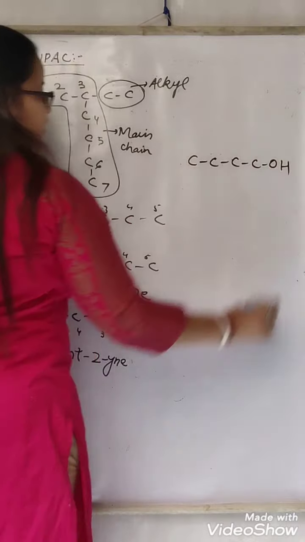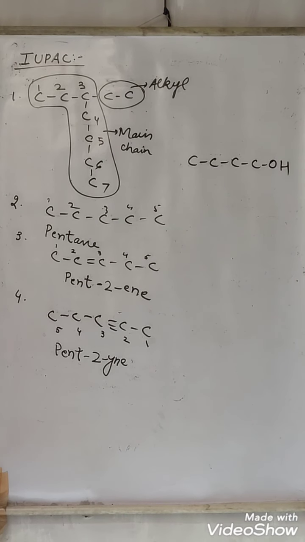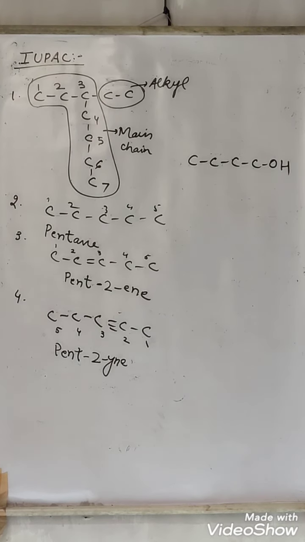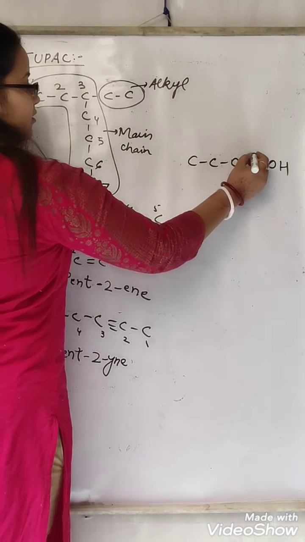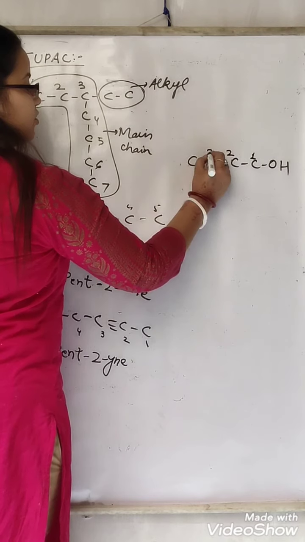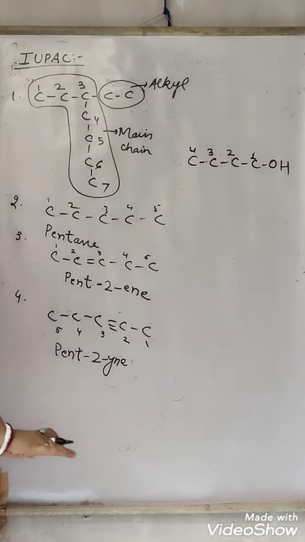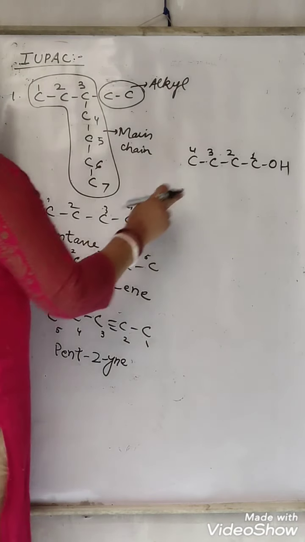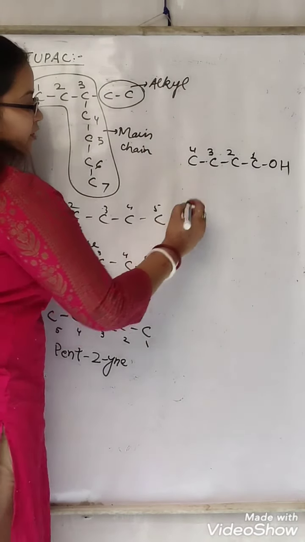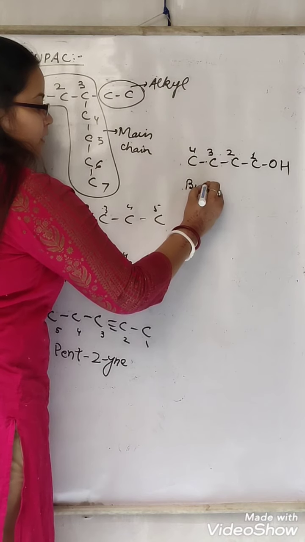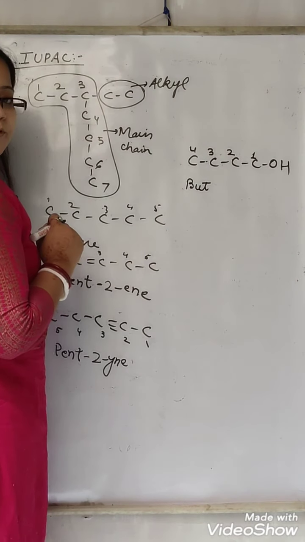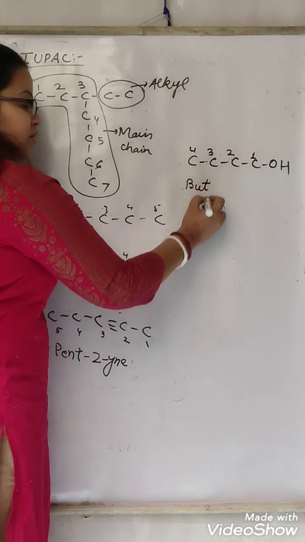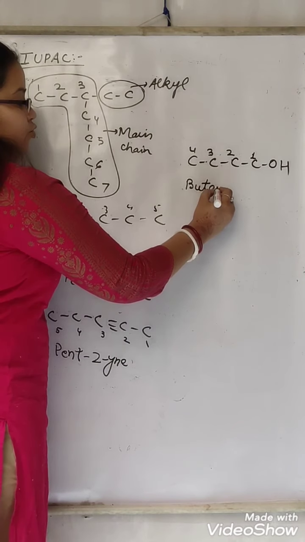Suppose we have this alcohol. See, the preference must be given to alcohol. So numbering will start from here. 1, 2, 3, 4. I am telling it simply. Then we will go for the branch. पहले simple देख लीजिए. 1, 2, 3, 4. 4 के लिए we use but. All the single bonds are there. That is why we use butane.